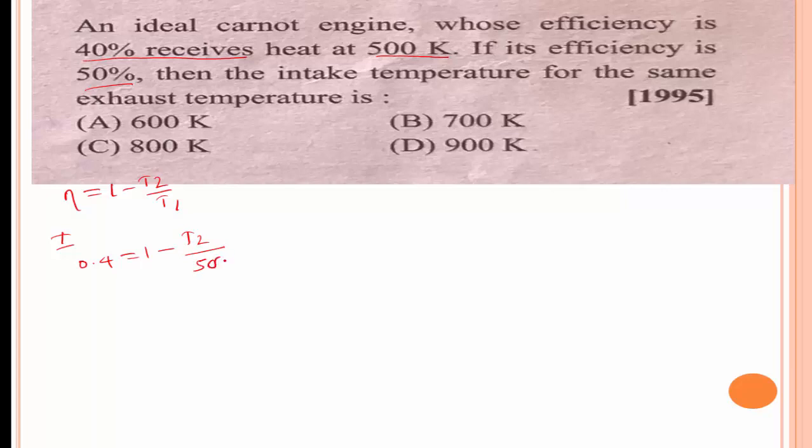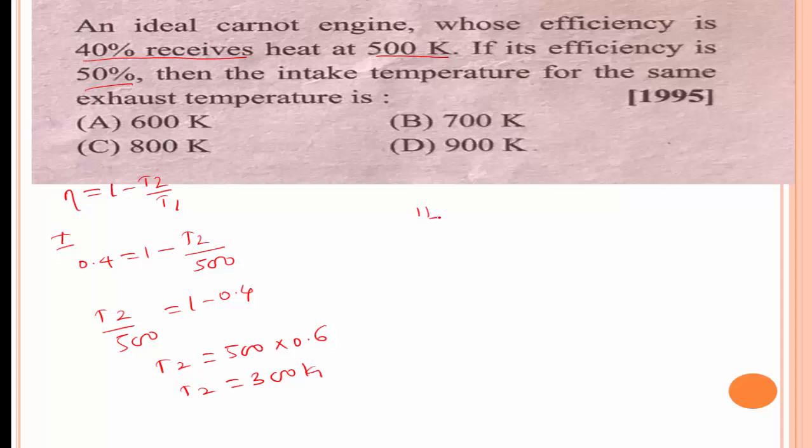T1 is 500. Using this formula we get T2 divided by 500 is equal to 1 minus 0.4. Therefore, T2 is equal to 500 into 0.6. 1 minus 0.4 is equal to 0.6. Then T2 is equal to 300 Kelvin.